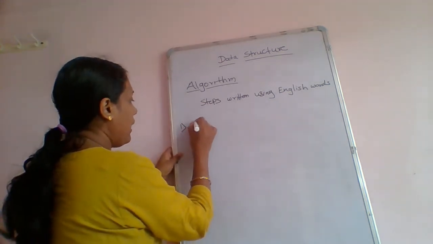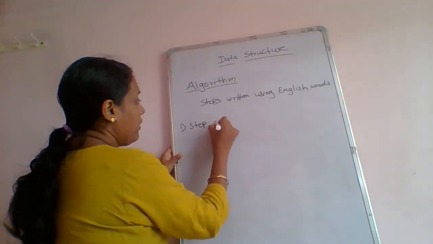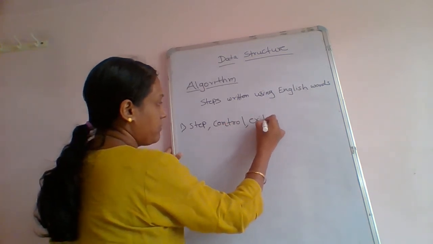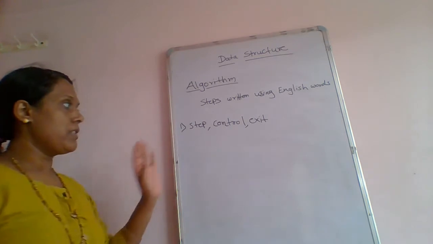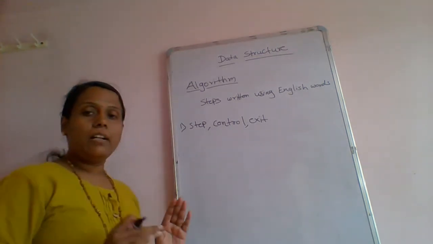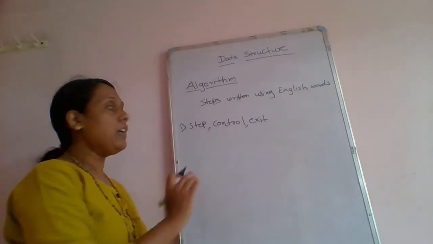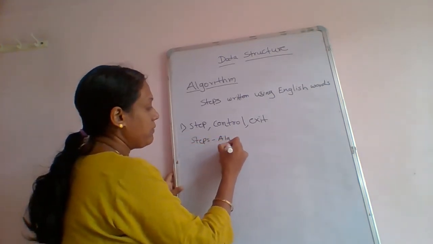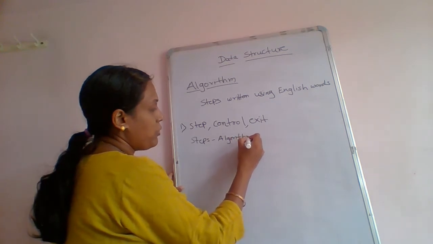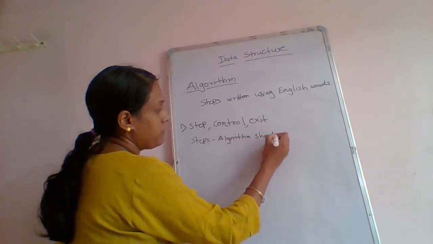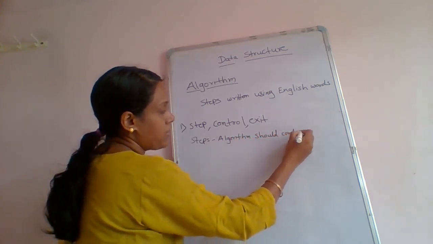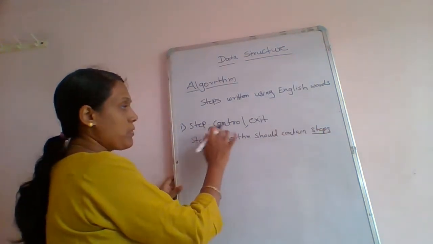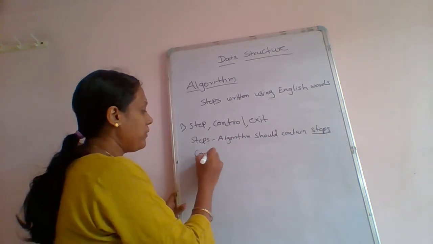First one is step, control and exit. This is the first. So when we write the algorithm, we should write the algorithm stepwise. Algorithm should contain steps. Okay, so step. Second one is the control.